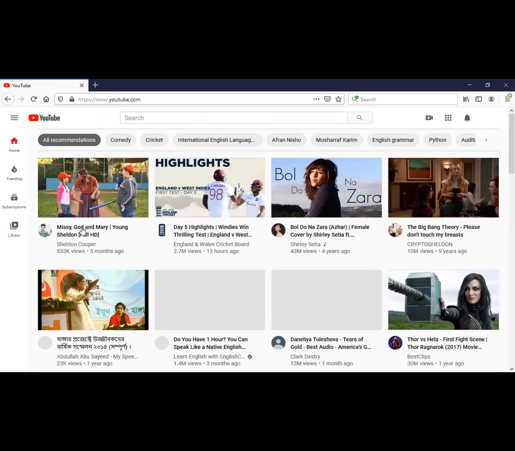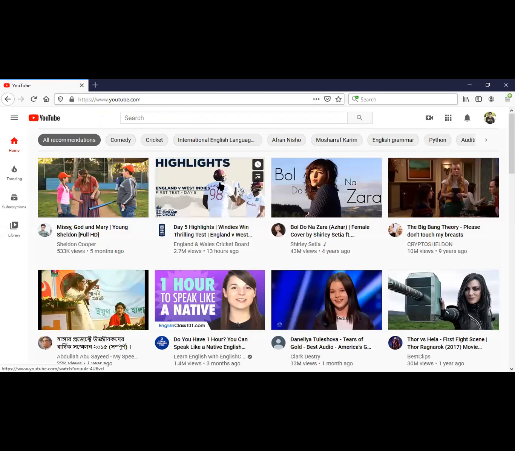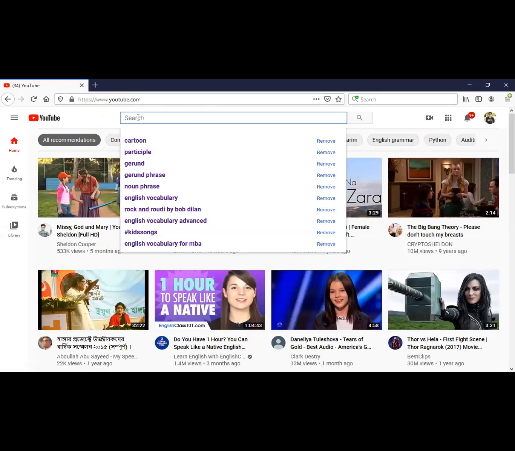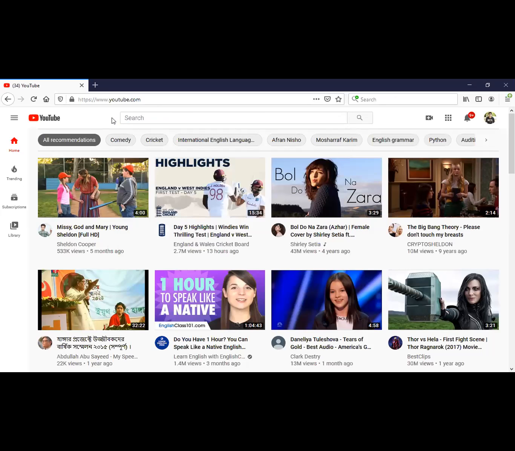All right. You can see some videos over here. And then here, as you already know, we can search any video. So here is the searching box. If I type any specific information here, then I'm going to get that type of video. Here is the button. If you type and search, then you're going to get that video. That is the thing.